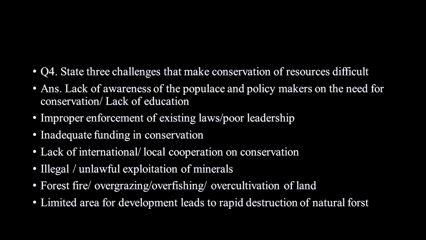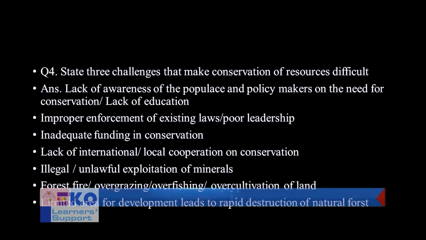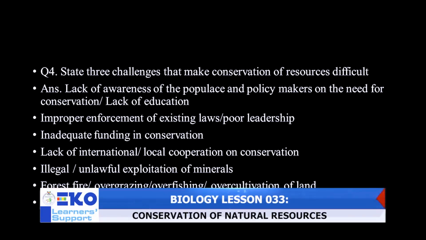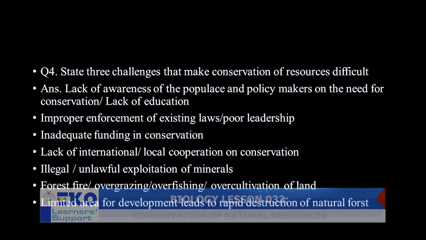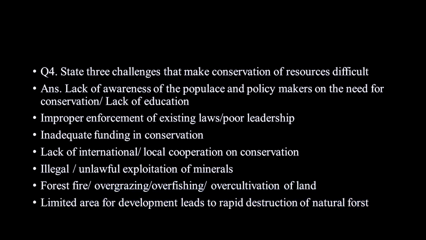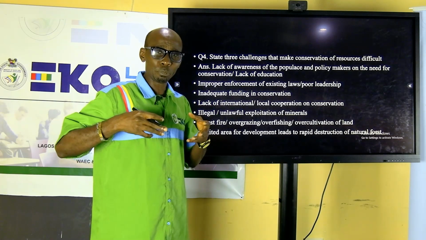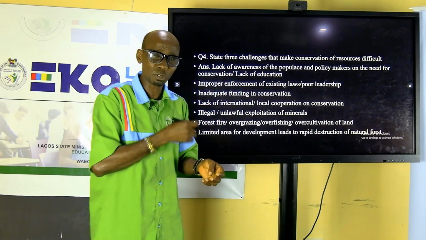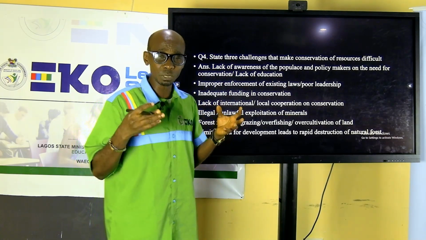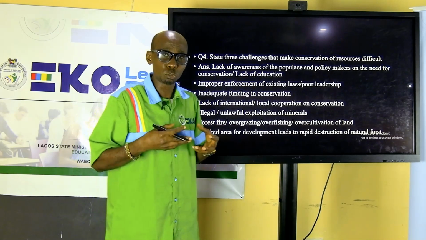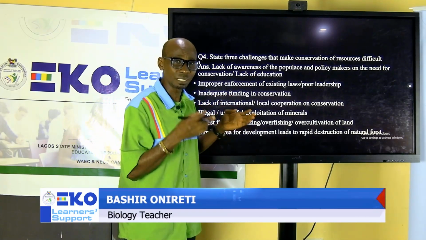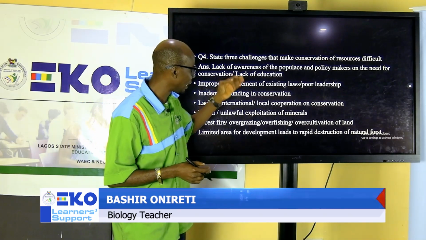Then state 3 challenges that make conservation difficult. First one is lack of awareness, improper enforcement, inadequate funding. I have lack of international or local cooperation, illegal or unlawful exploitation. When people do not take permission, they go into the forest, they kill the animals they want. They kill elephants because they want to use their tusks, or they kill snakes because they need their skin, or just for bush meat. They go into the forest and kill all these animals illegally. These are some of the challenges that are faced.